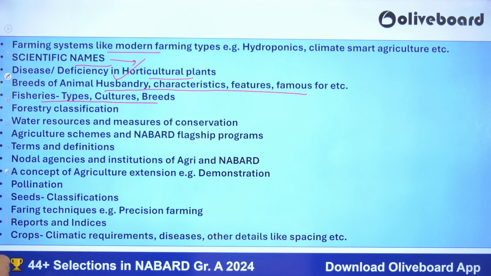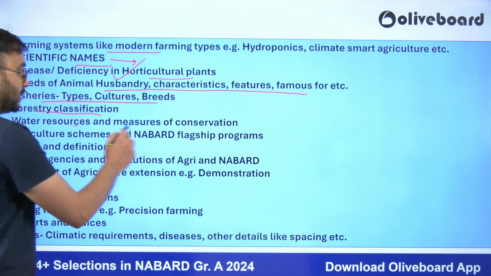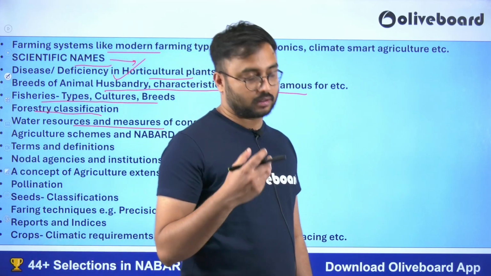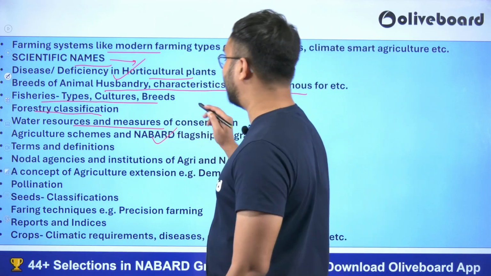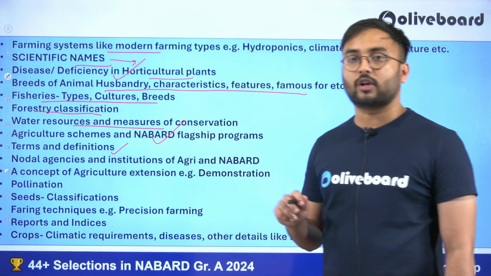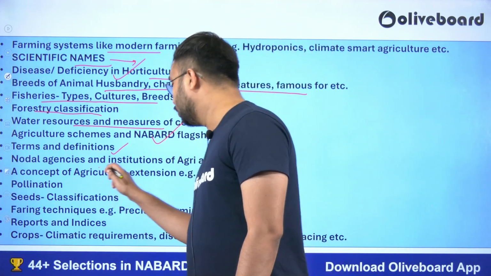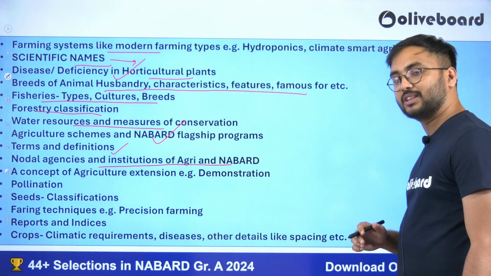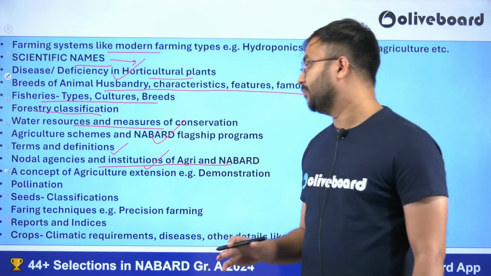Similarly, classification of fisheries, a question can come. Forestry classification, a question can come. Whatever types of forests are there, definitely a descriptive question is there in NABARD. Water resources and generic measures of conservation of water, a descriptive question can come. Agricultural schemes and NABARD flagship programs, a direct descriptive question could be asked. Terms and definitions, they will ask you certain definitions and terms which you don't know about. Lastly, nodal agencies and institutions of agriculture and NABARD. Make sure that you know all the facts about them.